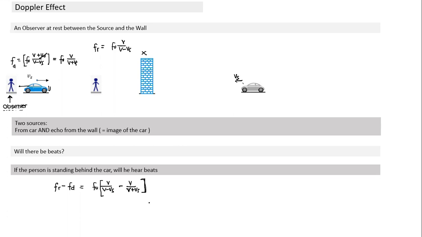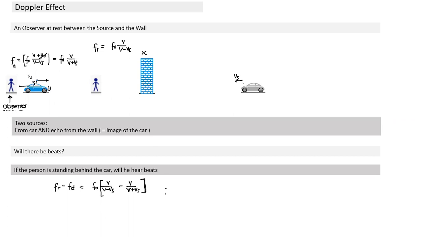Sir, but the horn is not a unidirectional source, right, sir? Pardon me? The horn. The sound source is something mounted on the car top. It is emitting sound in all directions. This sound anyway has a tendency to spread out in all directions. So we are assuming the source is emitting sound in all three-dimensional space, but we are concerned only about the line of motion, the line which connects the source, wall, and the observer. Yes, sir. Is there any doubt on this so far?